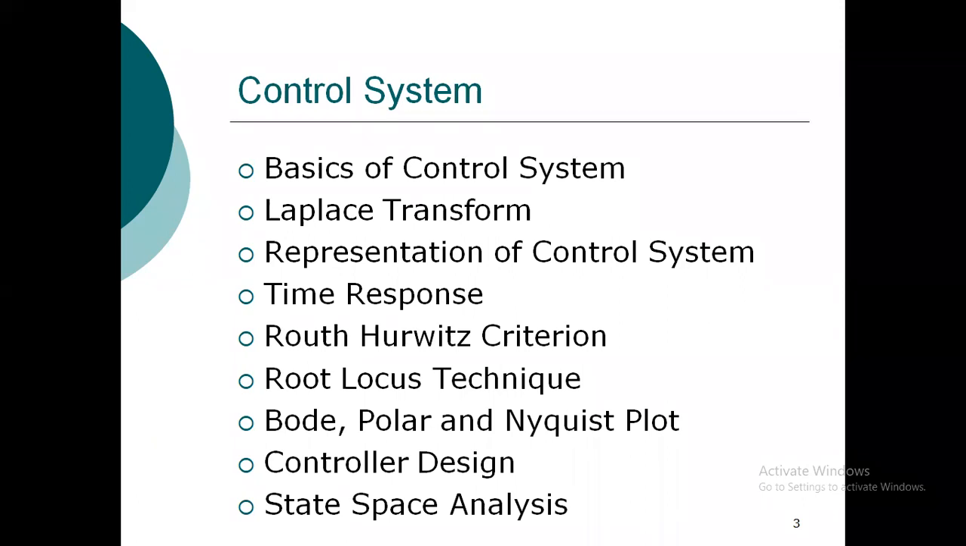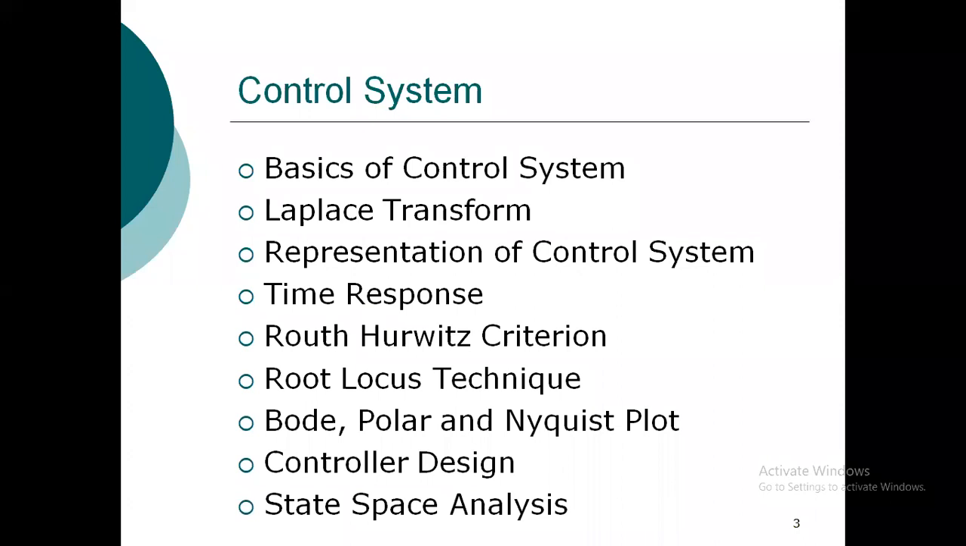After the time domain response, we will be discussing in this course the Routh-Hurwitz criterion, by which we can check the stability of a control system. The Routh-Hurwitz criterion is simply to find out the number of poles on the left half of the S plane and on the right half of the S plane. It is a very powerful tool by which we can get to know about the absolute stability of a system, whether the system is unstable or stable.